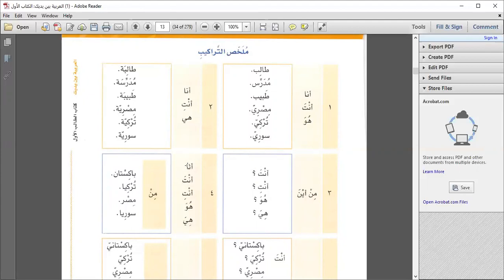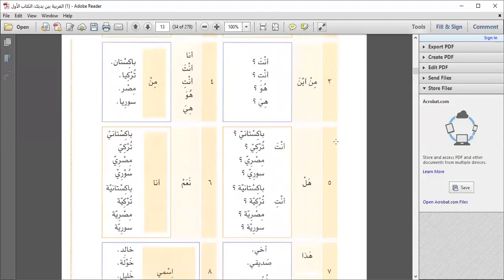Okay. Now here, ana, anta, anti, huwa, hiya. Again, they have brought this here, and then we can make the sentence. Ana min Pakistan. Anta min Pakistan. Anti min Pakistan. Huwa min Pakistan. Hiya min Pakistan. Okay, same goes with every other word.